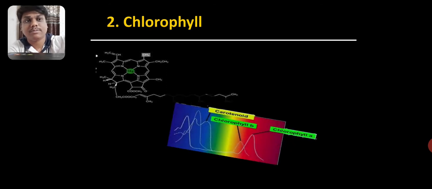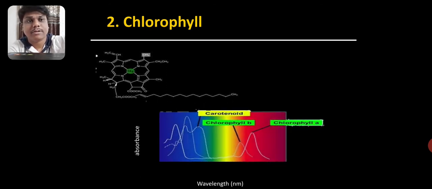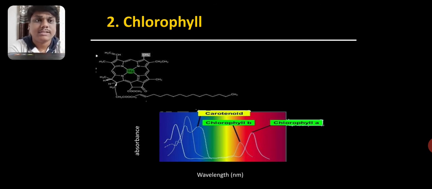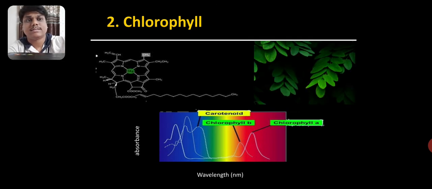This porphyrin ring structure also has double bonds in its structure. The presence of these double bonds, that is pi electrons, is responsible for absorption of light particularly in the blue region and in the red region, and that's why maximum absorption of light takes place in the blue and red regions by chlorophyll, and because of that the leaves appear green to us. So this is like that.